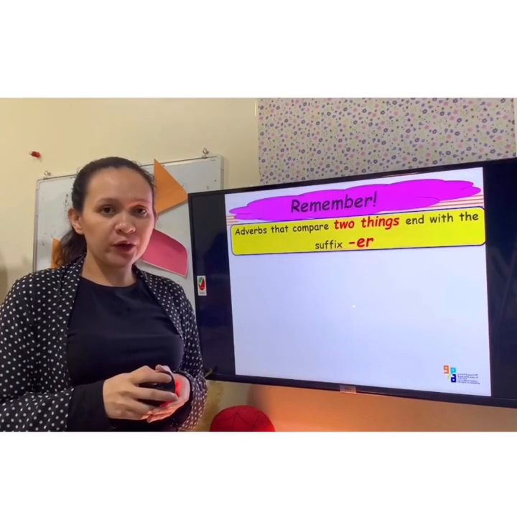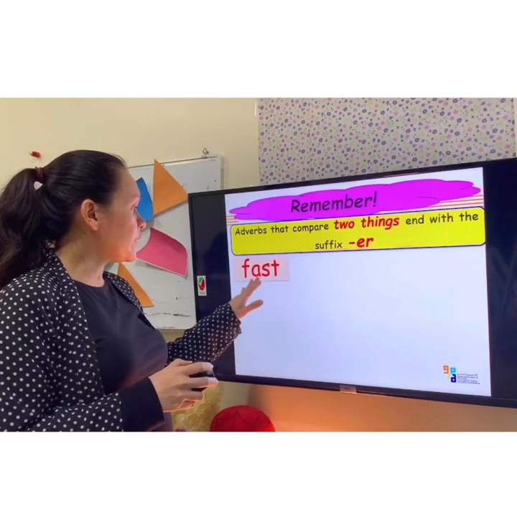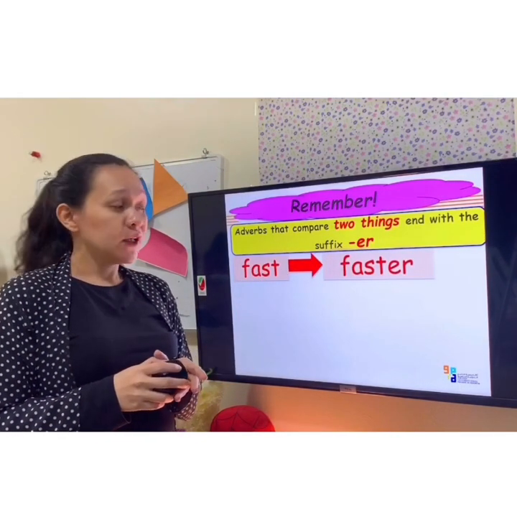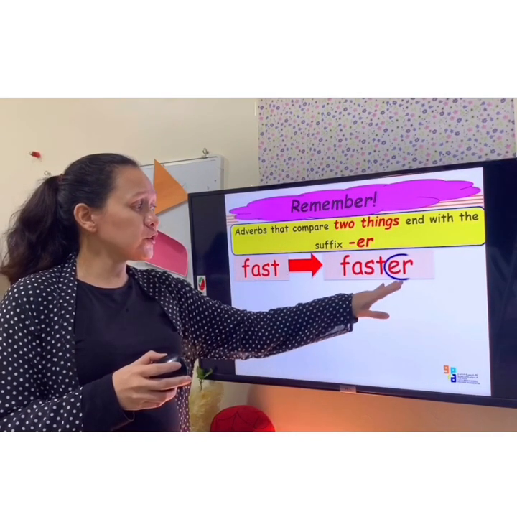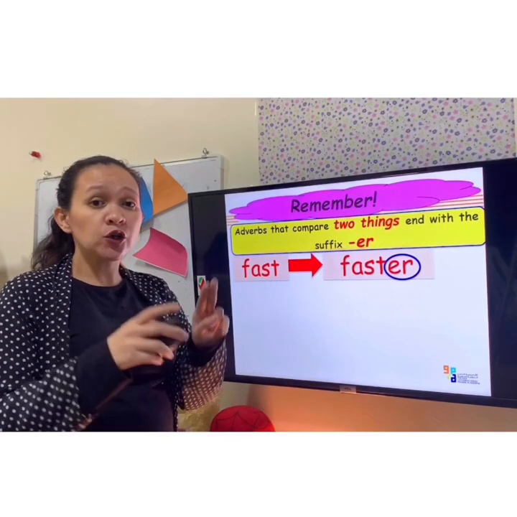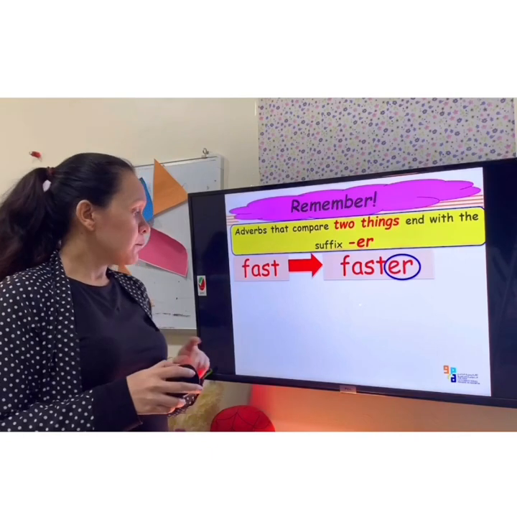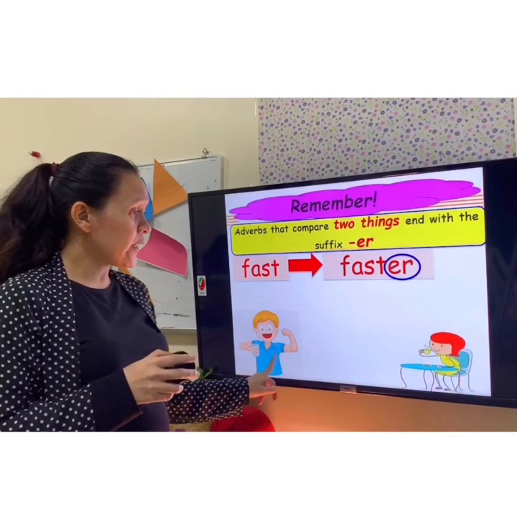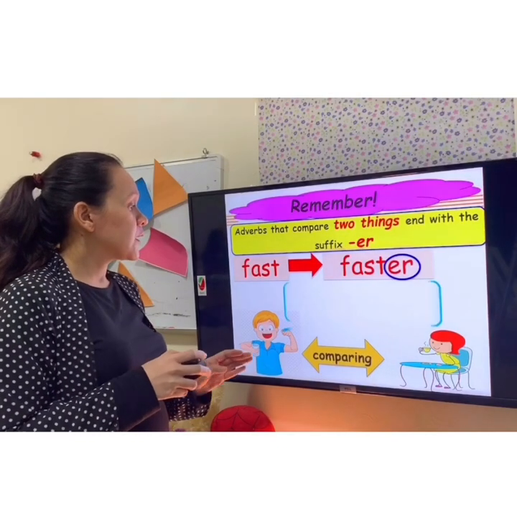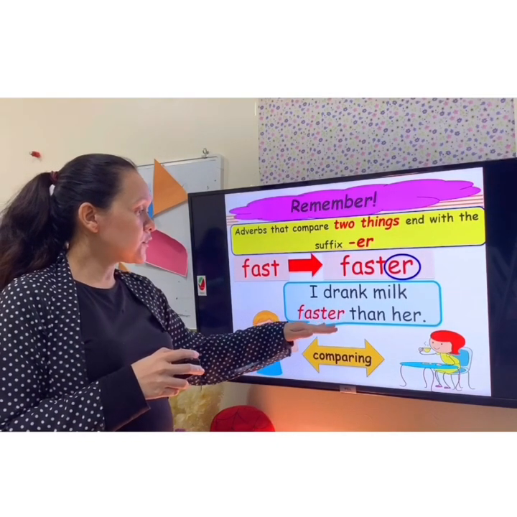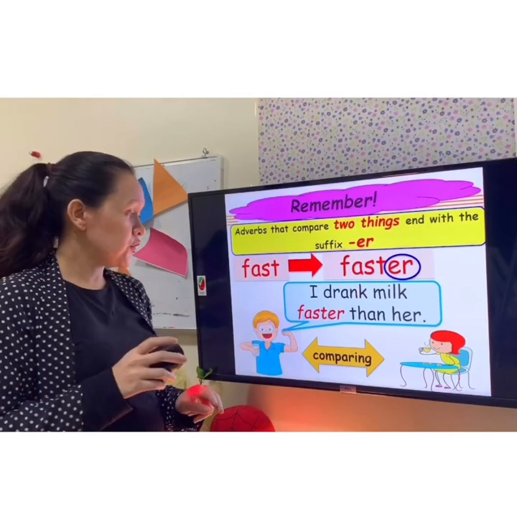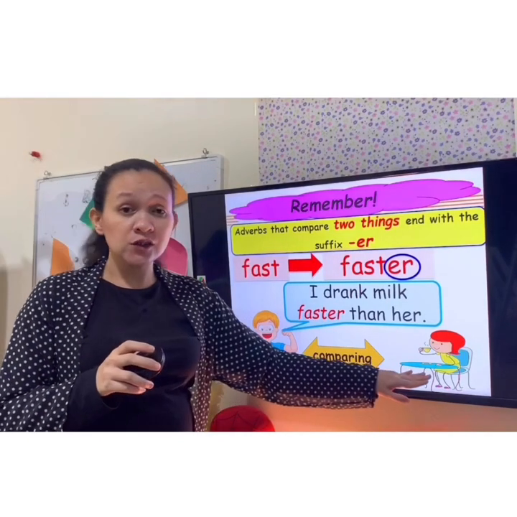Let's check with our example. The word here is fast, and then we will make it into faster. If you have noticed, I use the suffix er because we are going to use this word to compare two actions between this boy and this girl. Now we will check the sentence. I drank milk faster than her. So you are comparing now two actions between him and this girl.